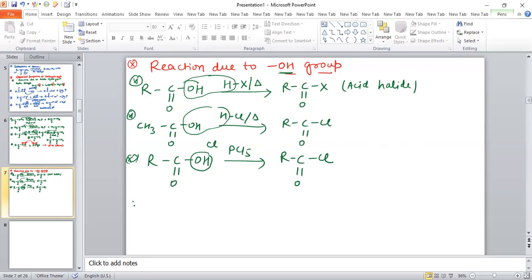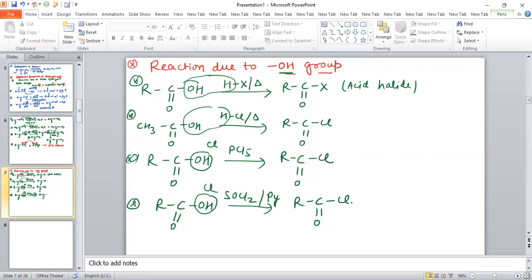In the same way, if the reaction of carboxylic acid is with SOCl2 in presence of pyridine, then again this OH will be replaced by Cl. So again the obtained product is acid chloride. So you can make acid chloride by using HCl, PCl5, SOCl2 from carboxylic acid.